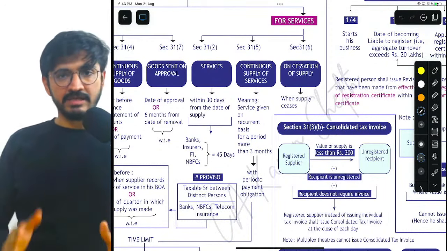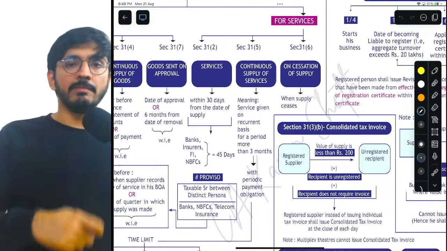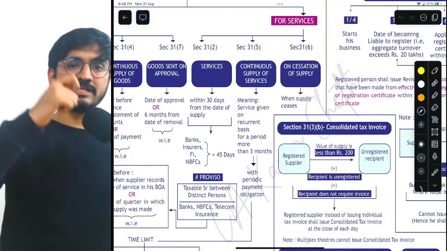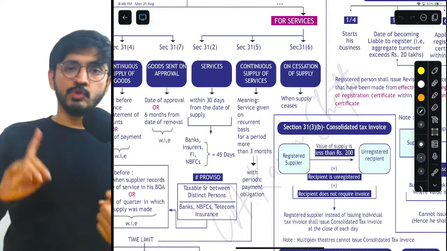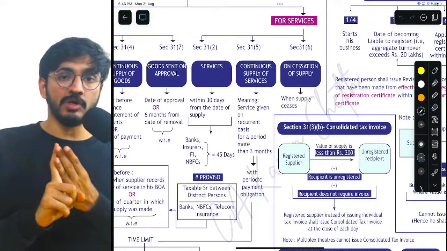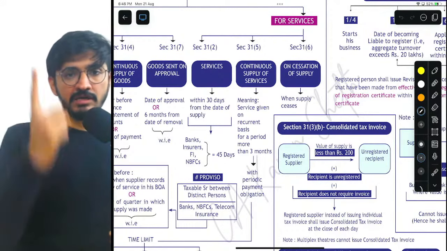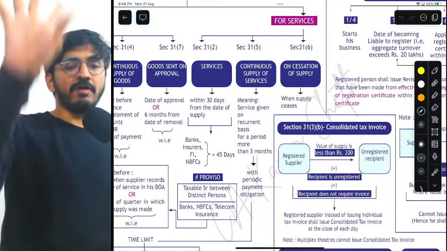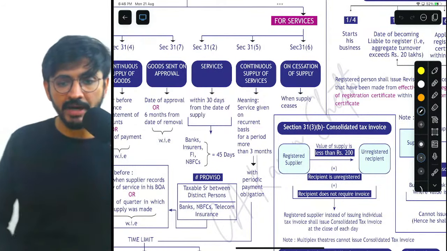Is that very clear? If I do that within 30 days, it will be considered as if I have issued invoice at the right time. But when it comes to banks and NBFC, insurance companies, in that case, that 30 days will be replaced by 45 days. Okay? Is that very clear, my dear friends?